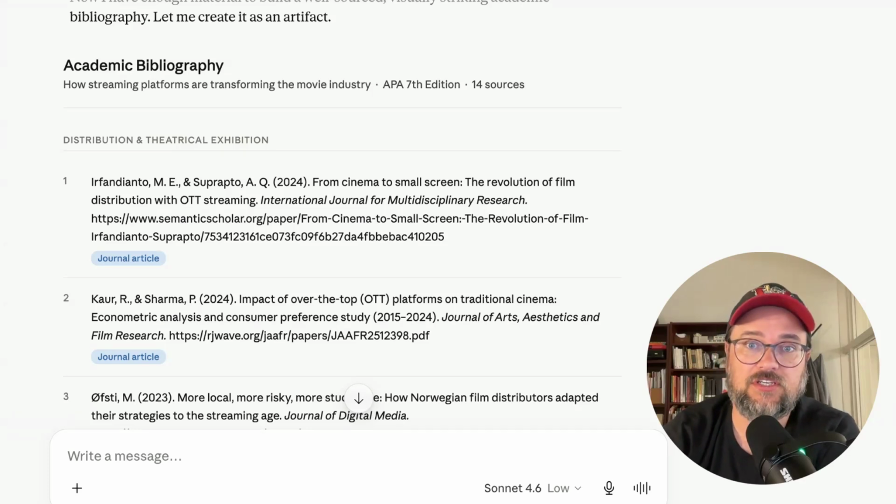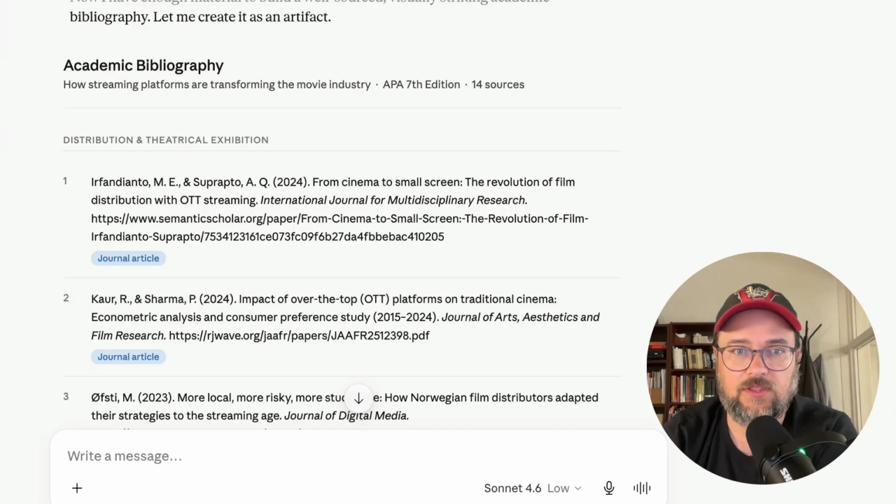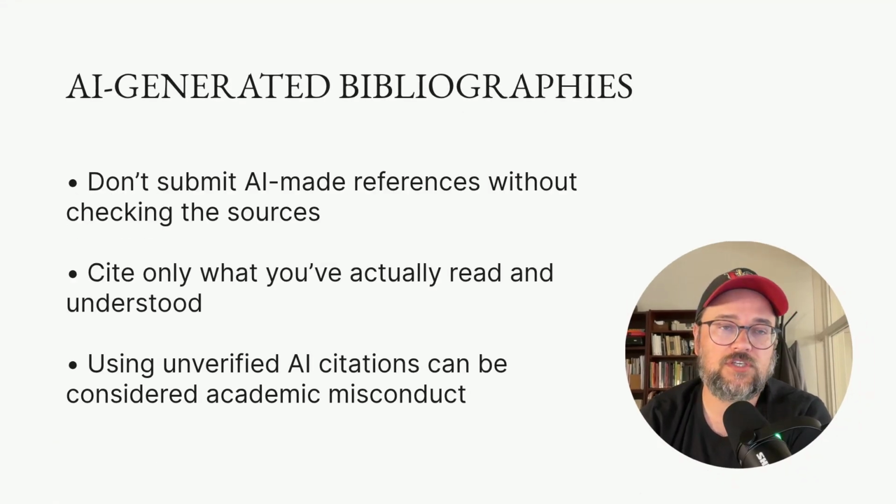I went through all 14 of these sources, and there's only a couple really that have no issues at all with the bibliographic entry. The vast majority of them are either making small errors, some of them don't exist at all. And so on the whole, this bibliography is not a good quality bibliography. It's not one that a student would be proud to submit as part of their work. And further to that, using a tool like this in this way to generate content that then you submit without consulting the actual sources in your bibliography, this constitutes academic misconduct on this campus anyway.